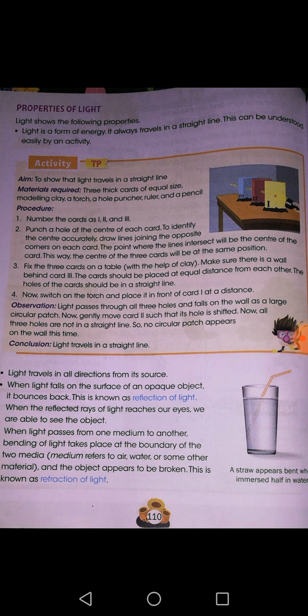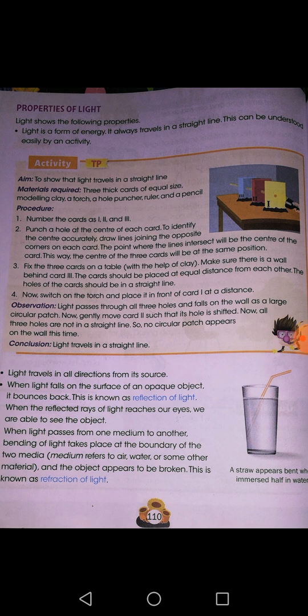Next, light has the ability to strike any opaque object and then bounce back. This property of light is called reflection. That is why we are able to see different things around us. If reflection did not happen, then we could not see the different things around us, right? So that is reflection.